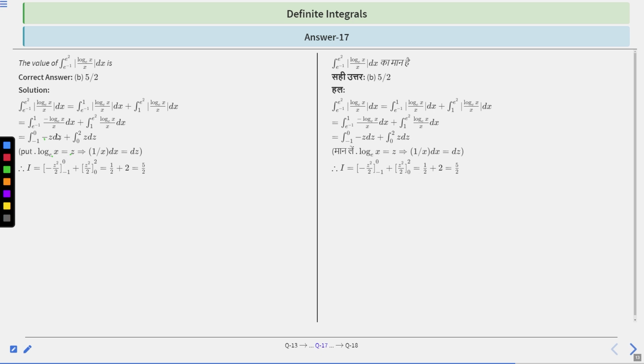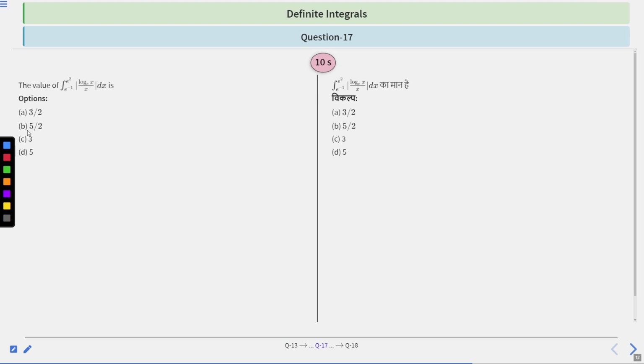Therefore, integration of minus z dz will be minus z square by 2, and the limit is from minus 1 to 0. And integration of z dz is basically z square by 2, and the limit is from 0 to 2. After putting the value of the limit, you will get the answer as 1 by 2 plus 2, which is basically 5 by 2. So I think 5 by 2 is the right answer. Clear? So option B is matching 5 by 2. Option B is matching the answer we got.